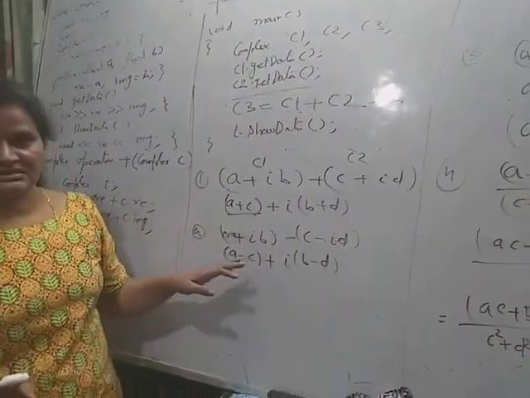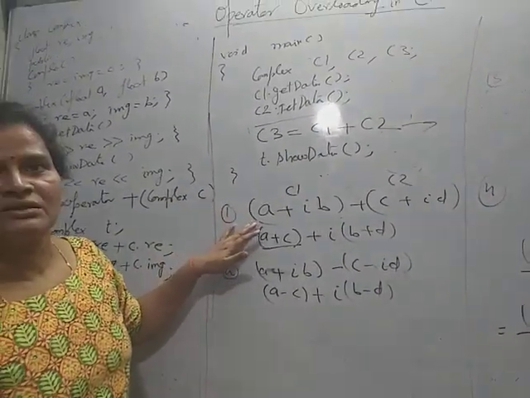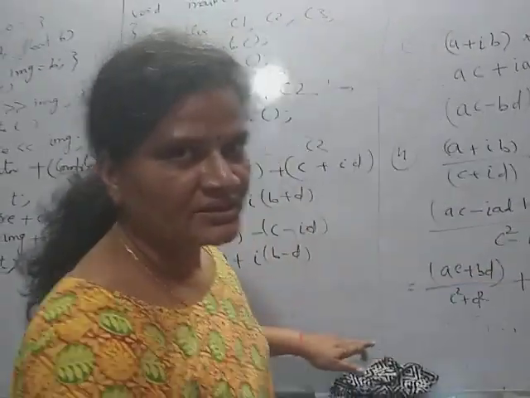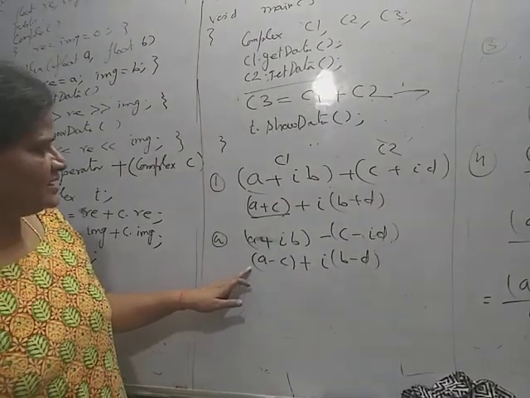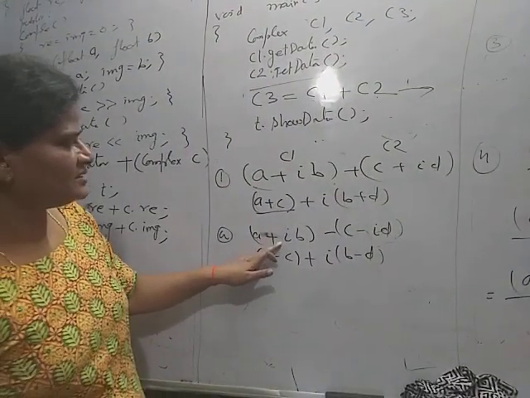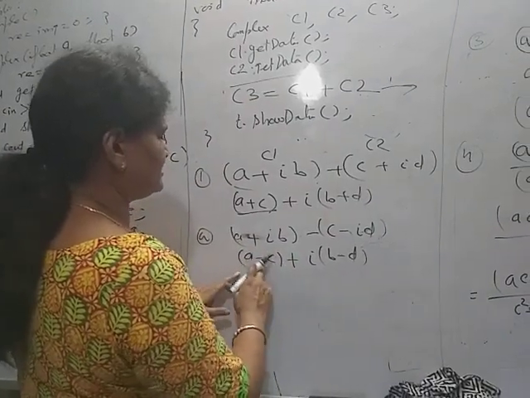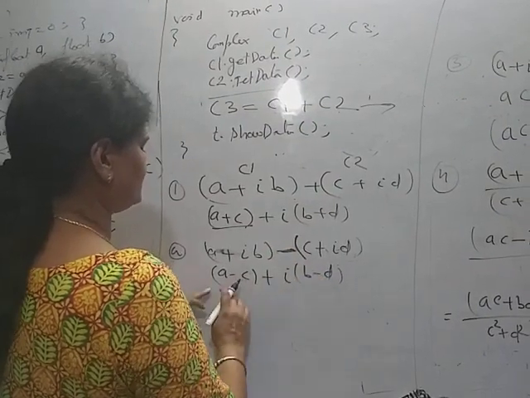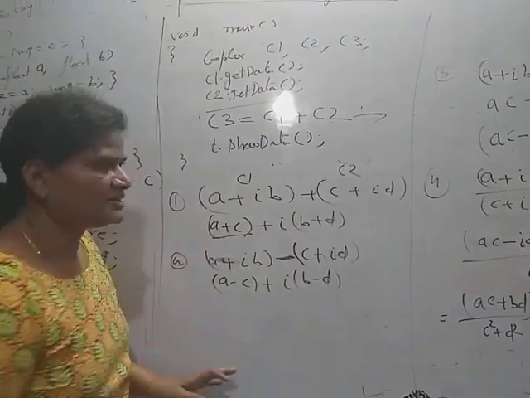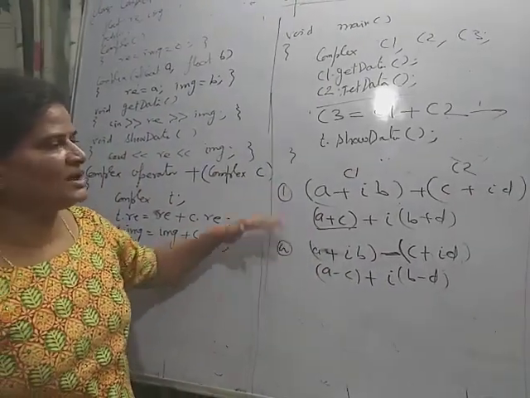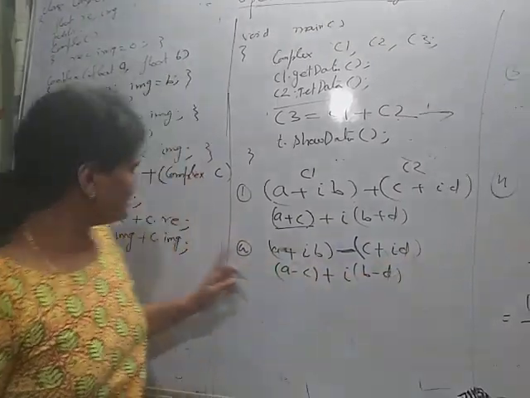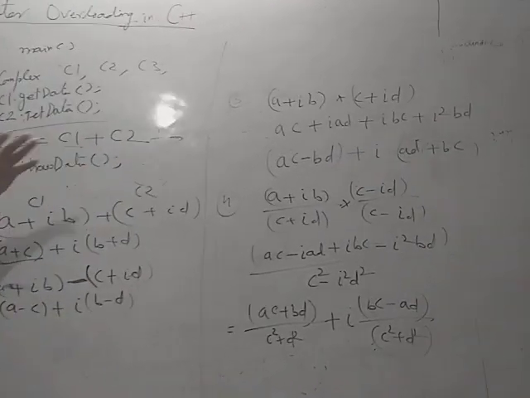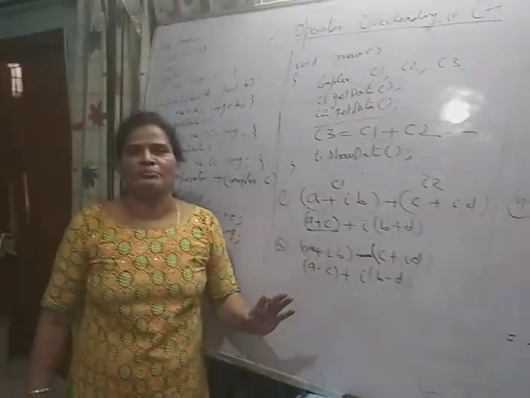Using these definitions, I know that you already know how to add two complex numbers. So here A minus C, B minus D. Okay, so simply this is the formula for adding and subtracting two complex numbers. I have given the example for adding two. The same way you can overload plus, minus, multiplication and division operators on two complex numbers.